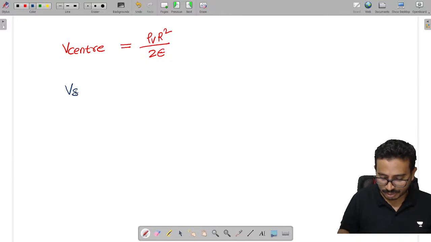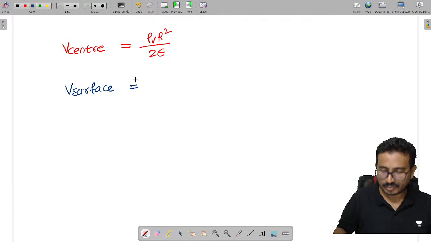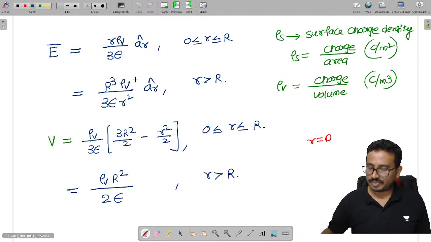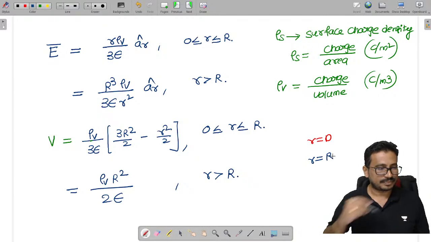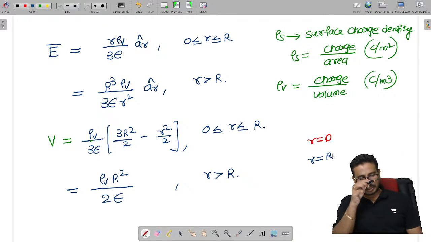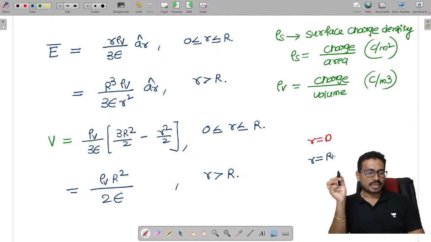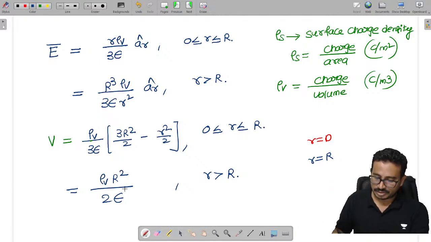Can you tell me the potential on the surface of the sphere? On the surface means small r equal to capital R, the radius of the sphere. If we place it here, then see what I will get.